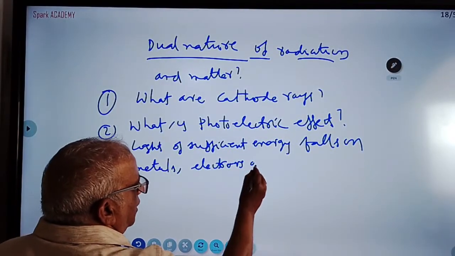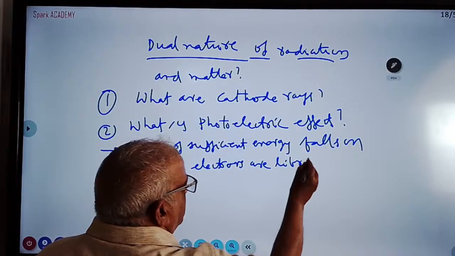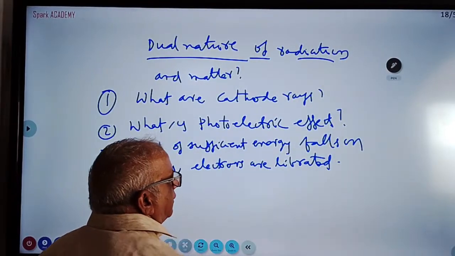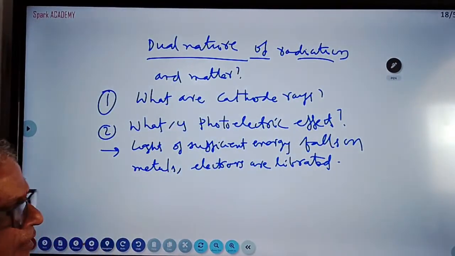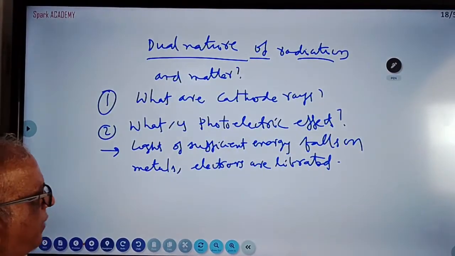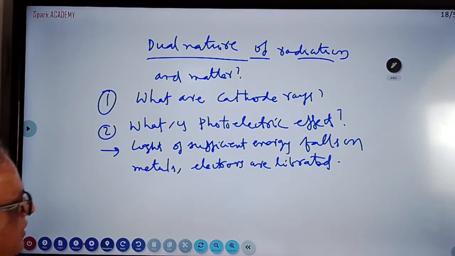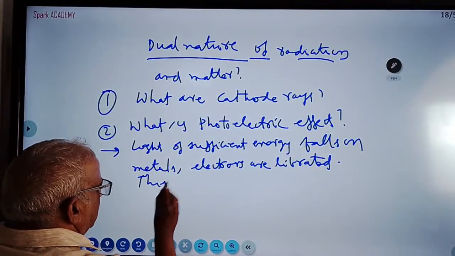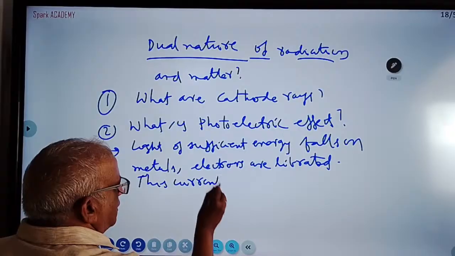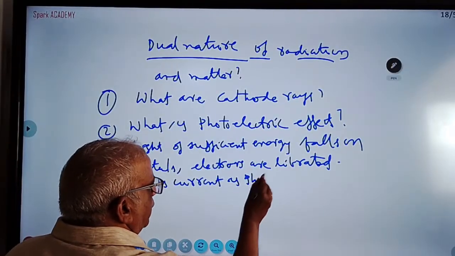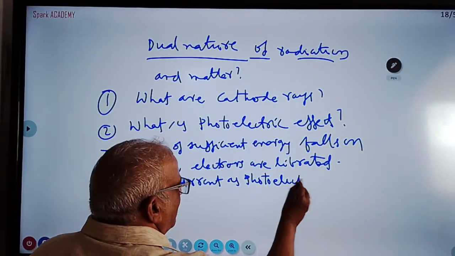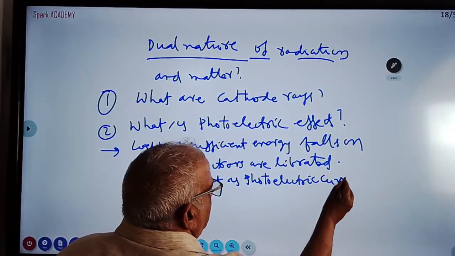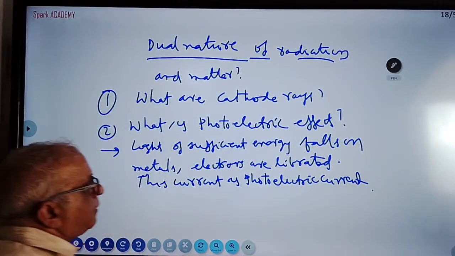There is no time gap actually. Whenever a photon falls, the electron is liberated immediately. This is called the photoelectric effect. This current is called photocurrent, photoelectric current. Photo means light.